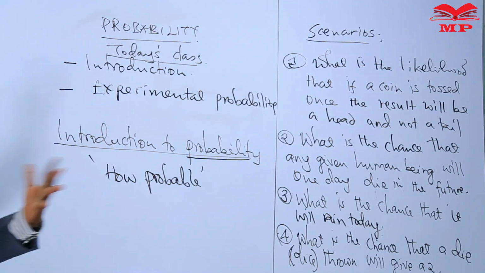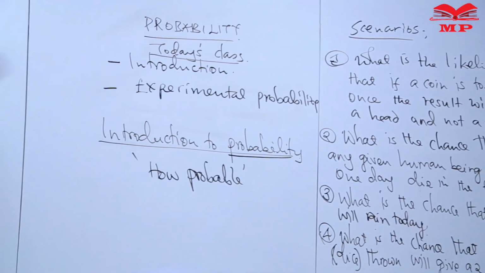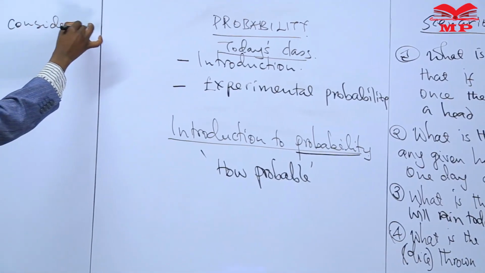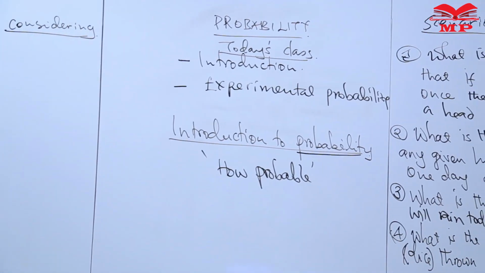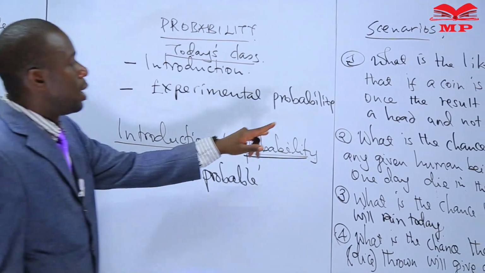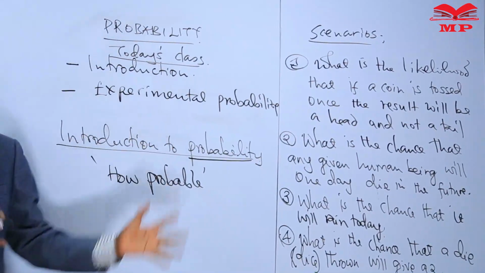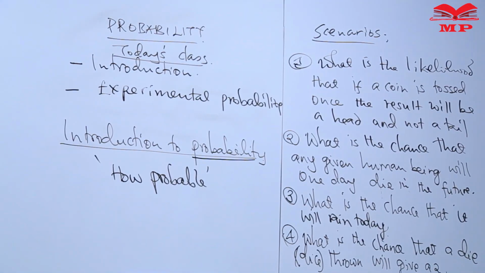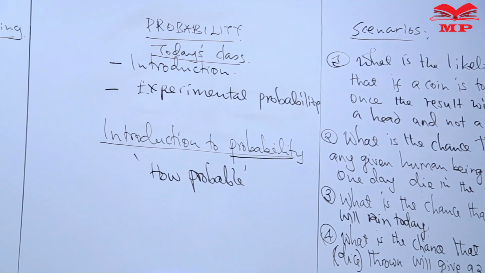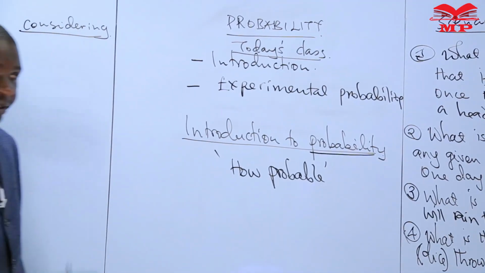Now, for instance, when we say, what is the likelihood, we are considering the scenarios. What is the likelihood that if a coin is tossed once, the result will be a head and not a tail? When you look at a coin, normally we only have 2 possible chances.